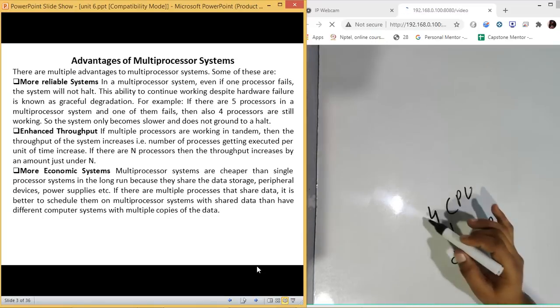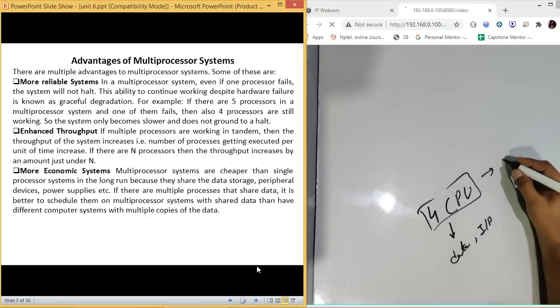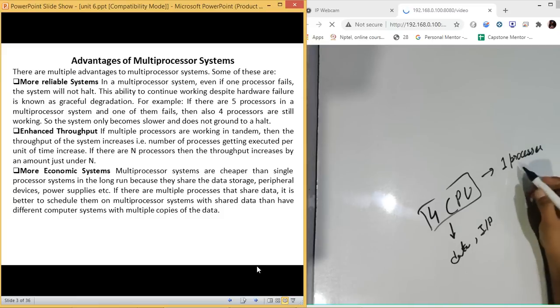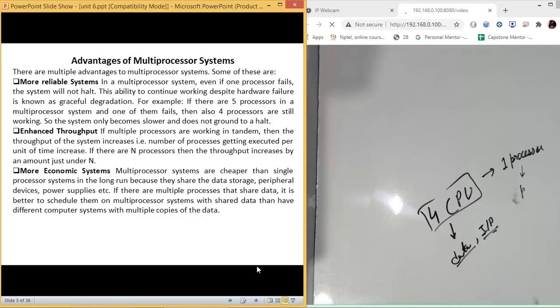And how many processors are there? Four. Instead of this, if we have a single PC with one processor in it, and we have four such systems, they will require four devices for data storage and four devices for input output. So that is why they say it is cheaper.